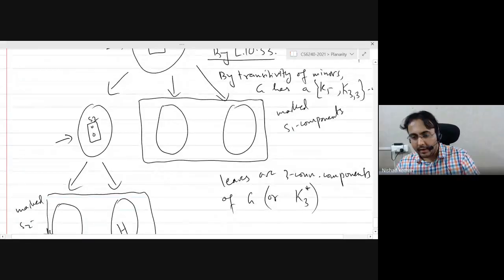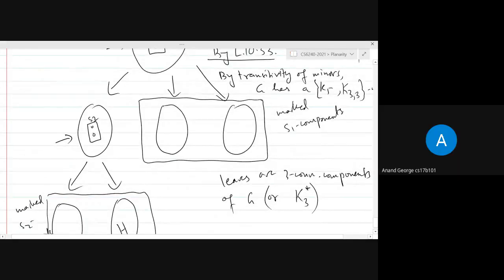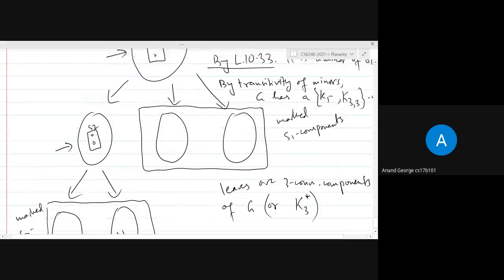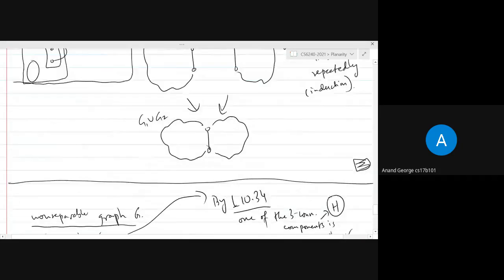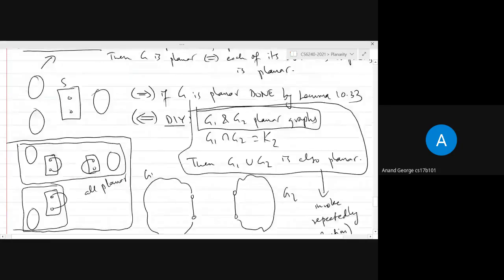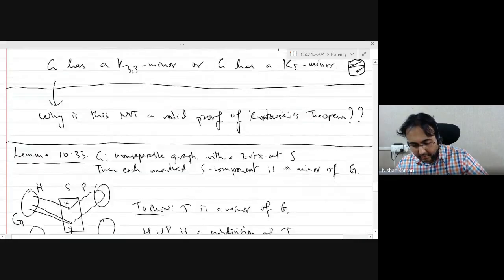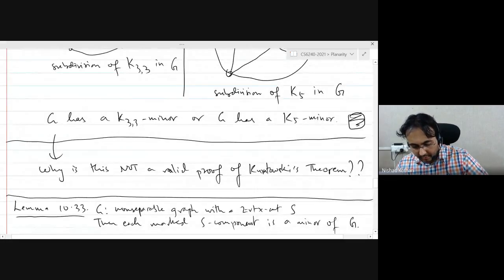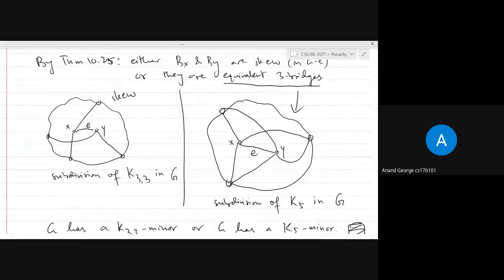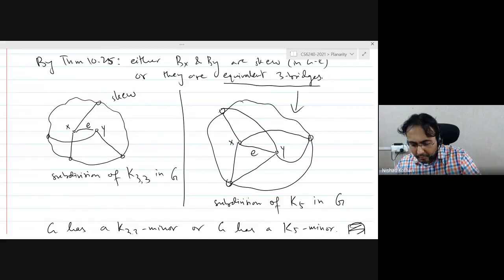Sir, can you please go a little bit up on the proof? Where we show the K5 and K33 subdivision. Okay, sure. Here. So, are we assuming that all the vertices are distinct? Yes, the vertices I have drawn in this picture, they are distinct.